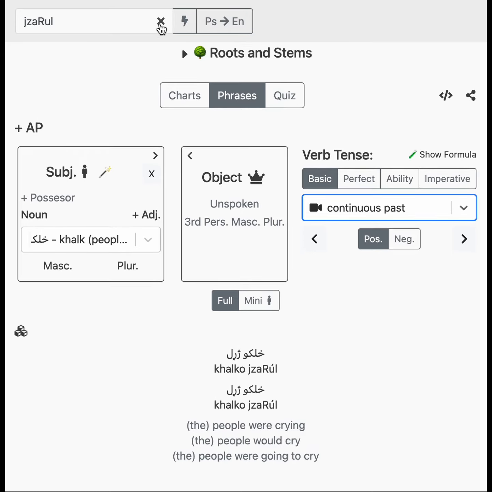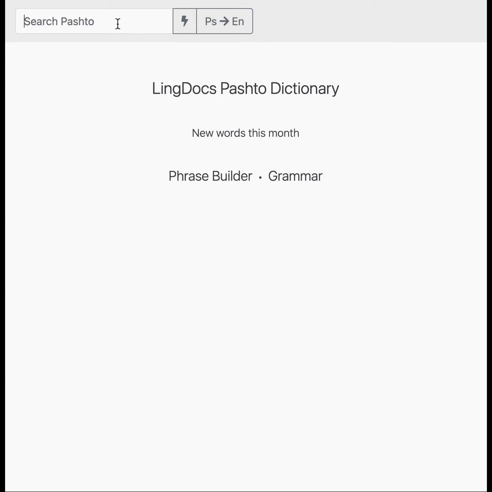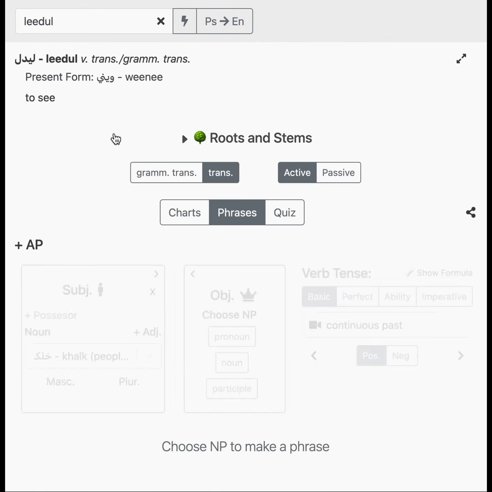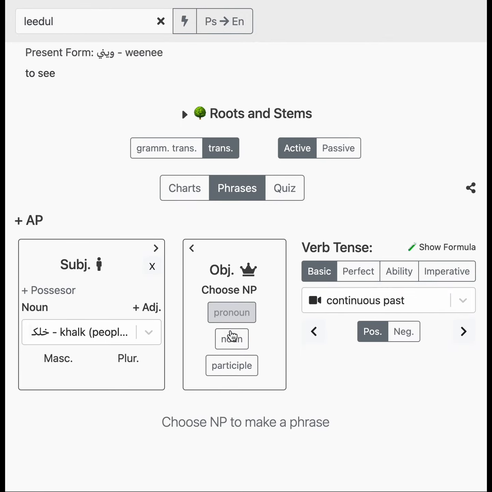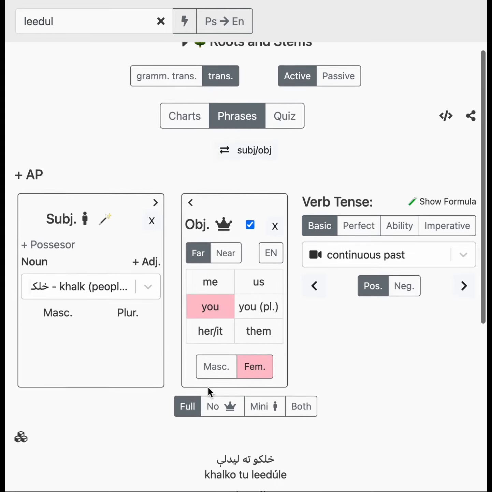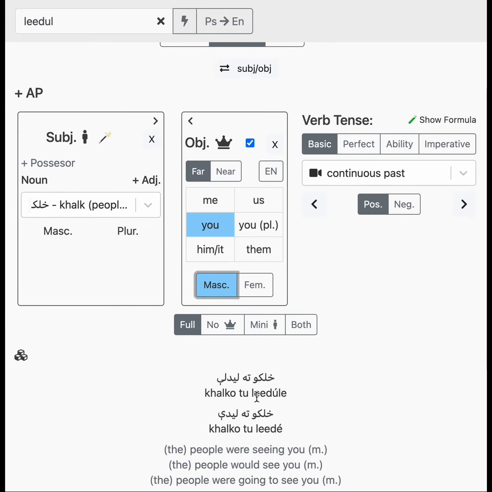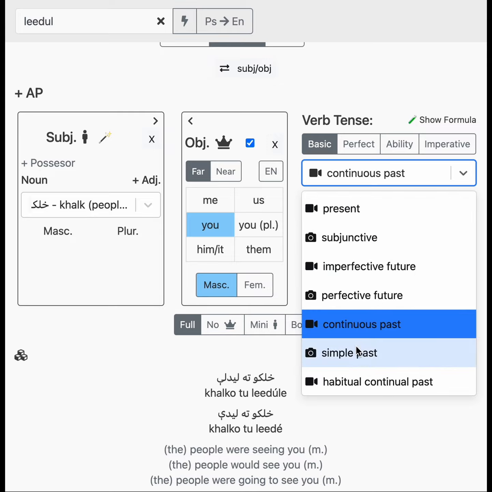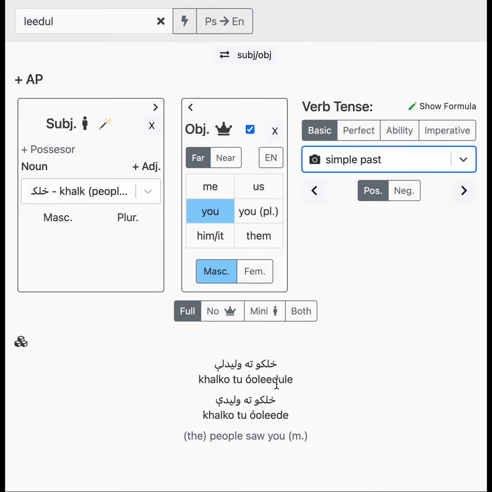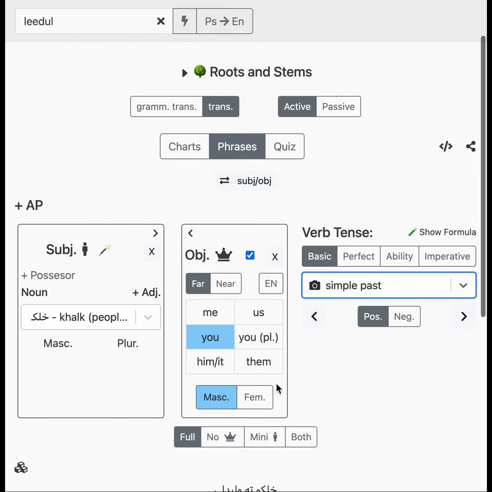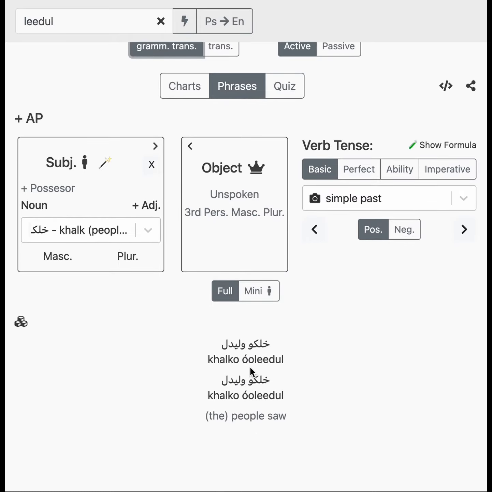But there are also some verbs that you could use as a regular transitive verb or as a grammatically transitive verb. Like if I see, lidal, then I can say that the people saw you, right? Khalqu talid, let's say simple past, khalqu tawulidali, the people saw you. Or I could just say that the people saw something, but we're not saying what it is. Then it's grammatically transitive, khalqu wulidal. So the people saw something. You can put another phrase in there.